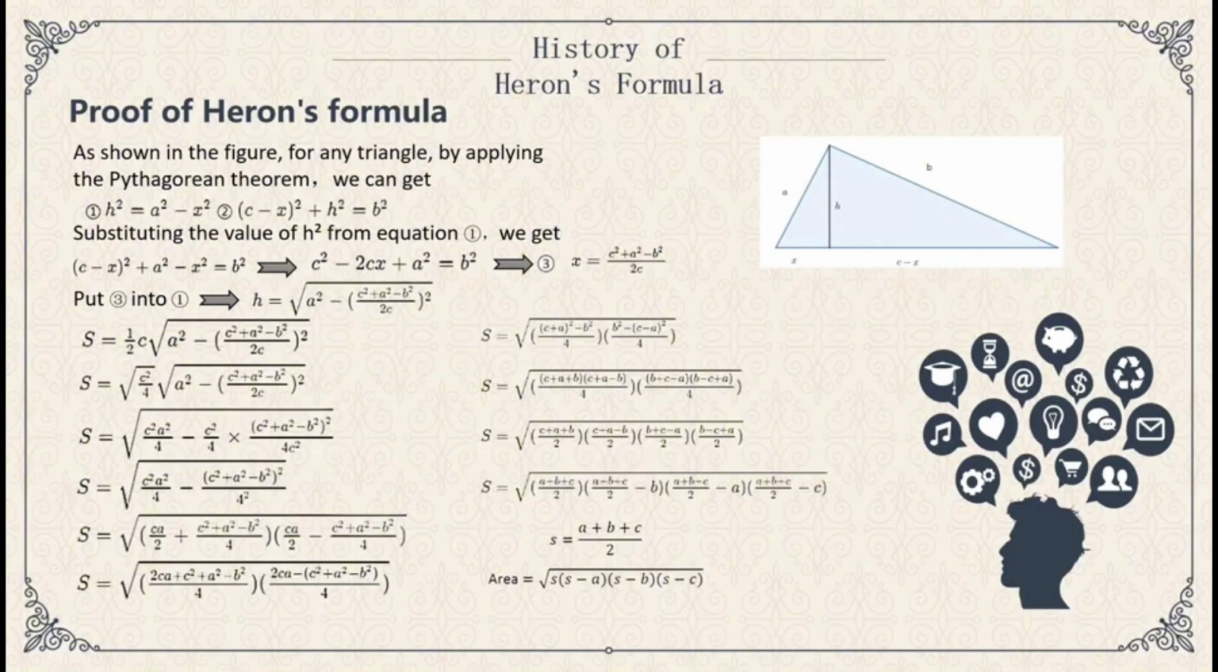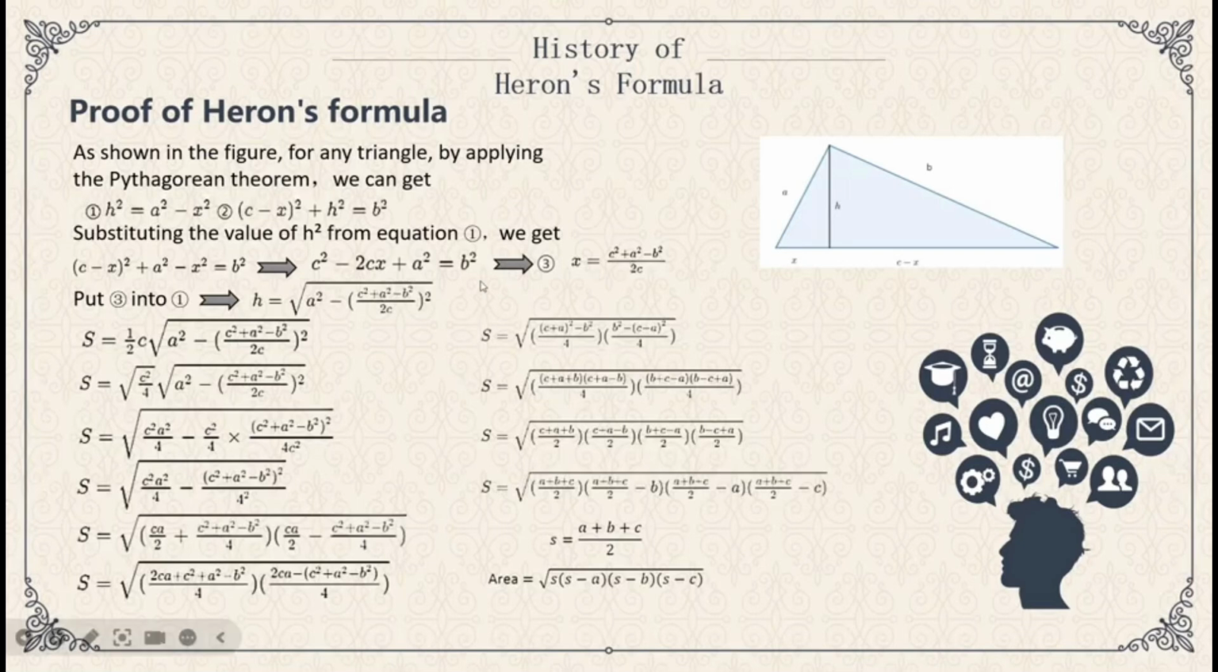Then there is the proof process of Heron's formula. As shown in the figure, for any triangle, by applying the Pythagorean theorem, we can get equation 1 and equation 2. Next, substitute the value of each square from equation 1, we get equation 3.